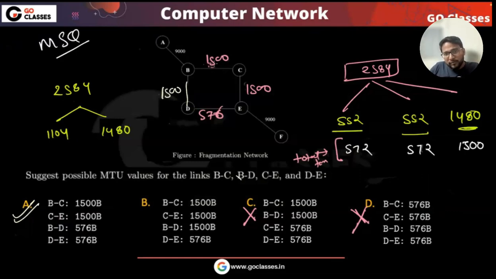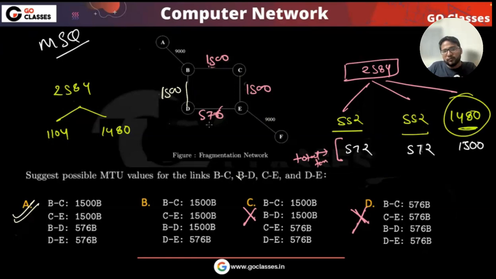Then 1480 will be traveled. Let's suppose you are sending it here. I'm just checking the possibility that with this, can you get these three? You divide one as 1480, another as 1104. Suppose this 1480 is sent from here. It will be delivered successfully, and you receive 1480. What about 1104?